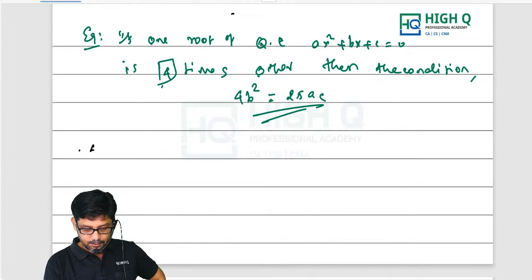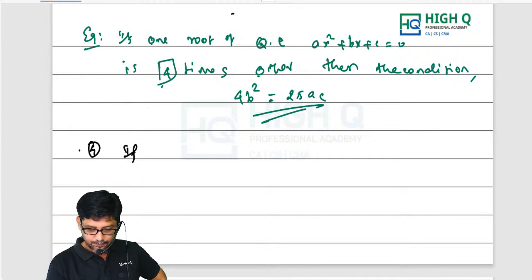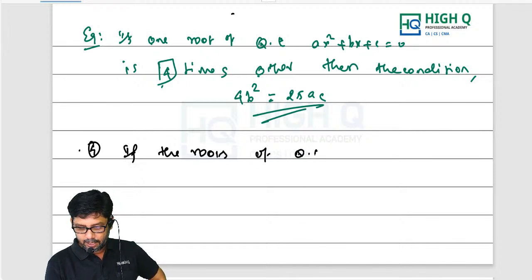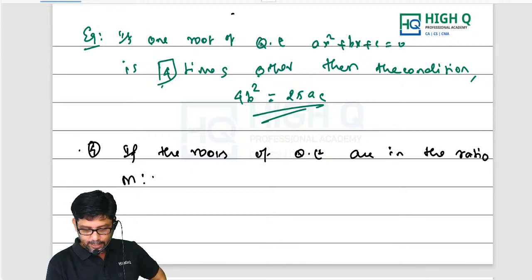Fourth one. If the roots of a quadratic equation are in the ratio m is to n, then the condition is